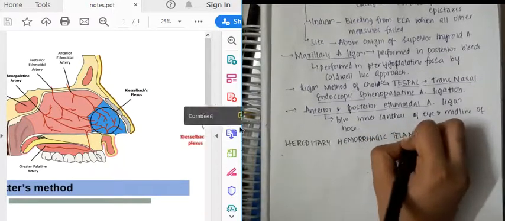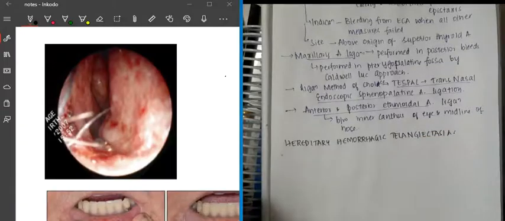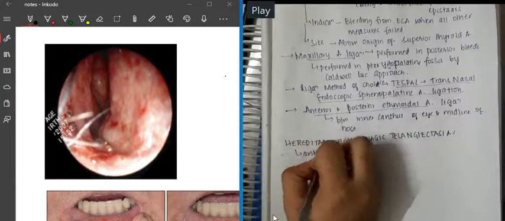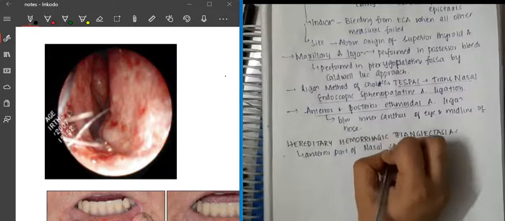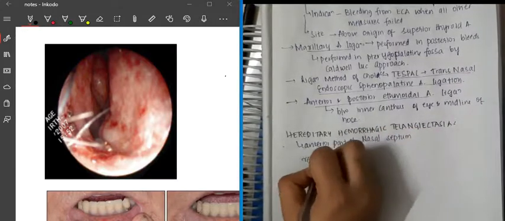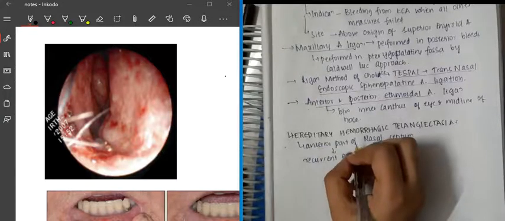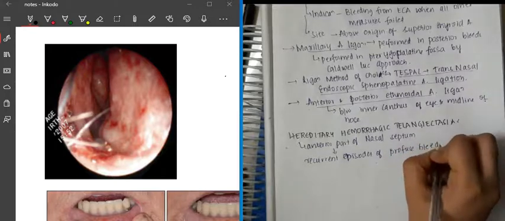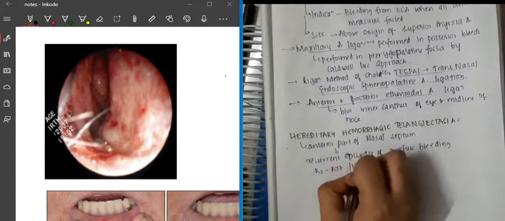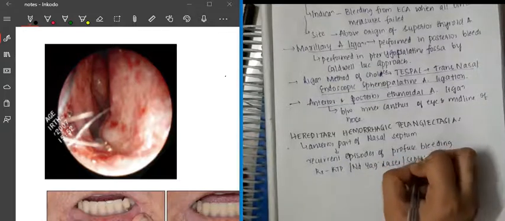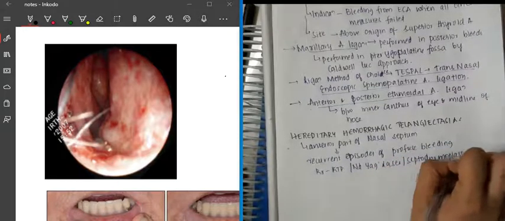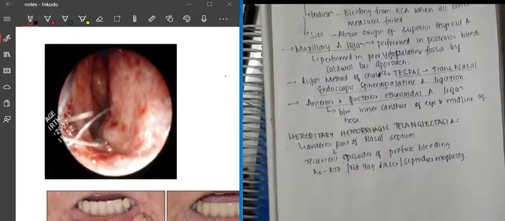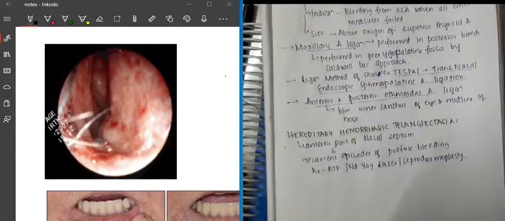Then after this we have one more thing, which is hereditary hemorrhagic telangiectasia. In this you see telangiectatic vessels present in the anterior part of the nasal septum, which cause recurrent episodes of profuse bleeding. The treatment of hereditary hemorrhagic telangiectasia is KTP or Nd:YAG laser, and you can also do septodermoplasty.